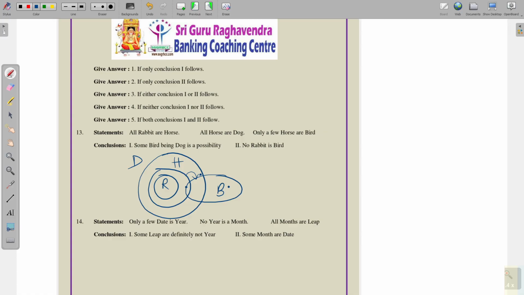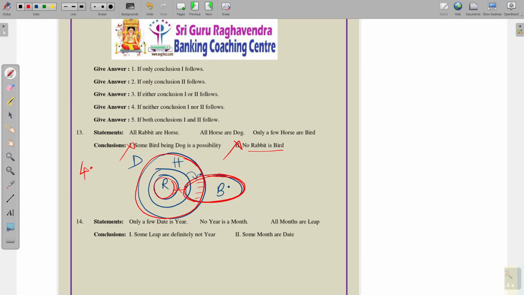Birds here and dog here, so already some birds is dog follows, therefore some birds being dog is a possibility definitely does not follow. Already the statement follows, so the possibility statement does not follow. Next, no rabbit is bird. Rabbit here and bird here, there is no relation between rabbit and bird. Both conclusion 1 and 2 do not follow, neither conclusion 1 nor 2 follows.